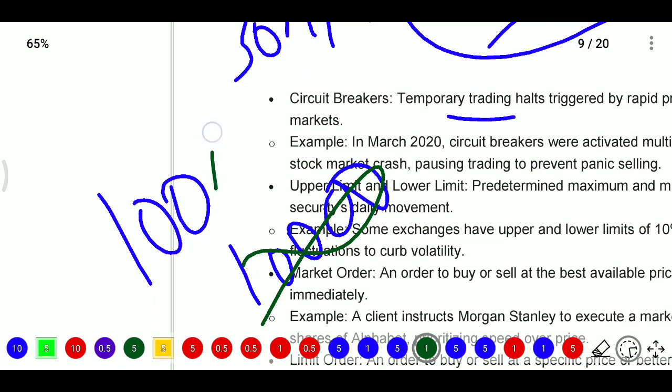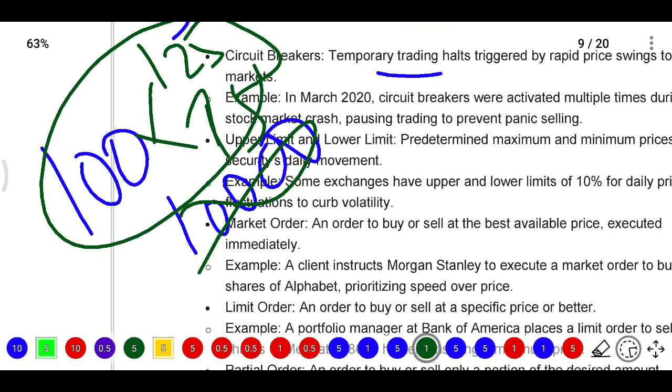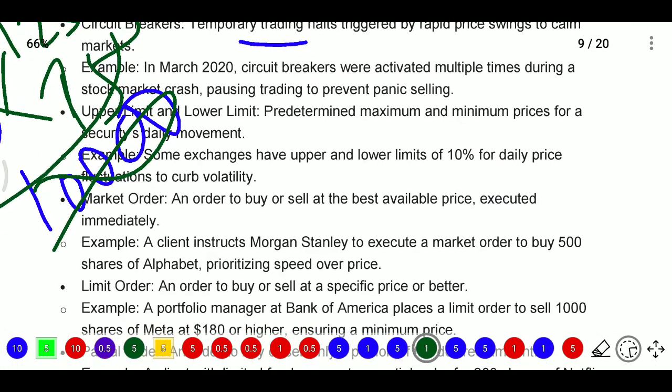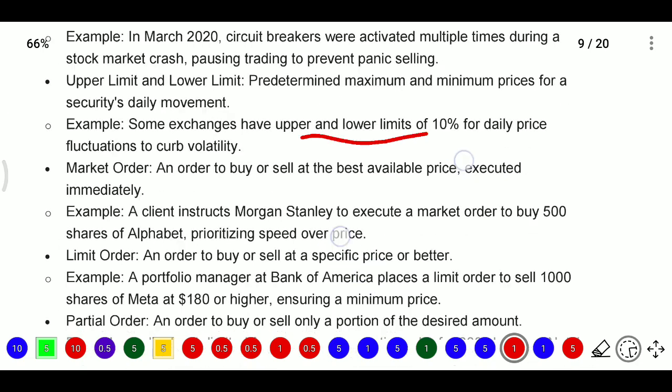it will not be taken for that amount, because we have limits. I think 25% or 20% is kept as the upper limit and lower limit. So up to 125 it will be considered, or on the lower side up to 75 it will be considered; below or above that it will not be considered, because there is a limit on the maximum and minimum price for securities on a daily movement. So the movement of price is limited to 20%. Some exchanges have upper and lower limits of 10% for daily price fluctuation to curb volatility.